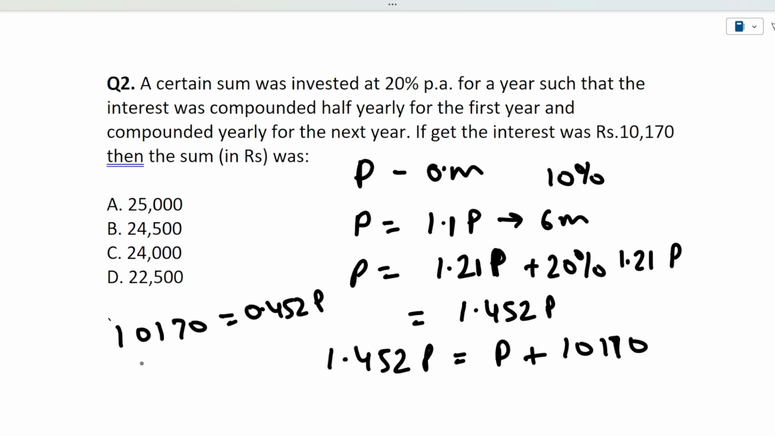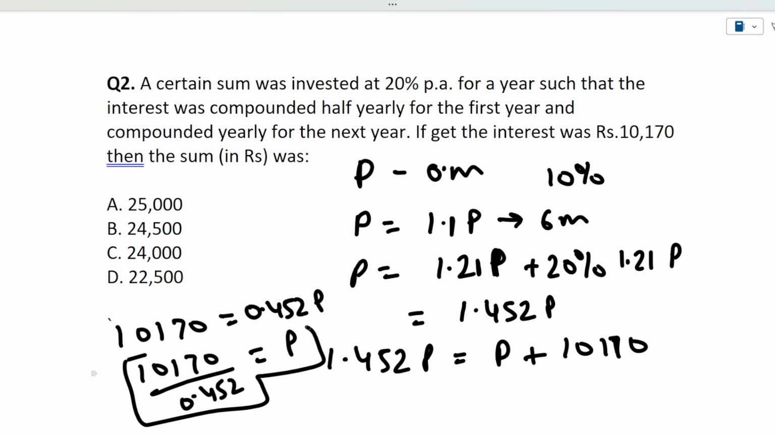So what was the original principal? It will be 10,170 divided by 0.452, which is equivalent to P. So if you solve this, you will get the original principal. That will be 22,500. So in compound interest, if the number of years are very small, don't use formulas because it will make your calculation tough, but you can directly do it step by step. Okay, if the number of years are high, then you will have to use the formula, no issues. But if the number of years are low, then you can simply do it step by step, orally. This will take very less time and it will give you the correct answer. I hope this question is clear to you.